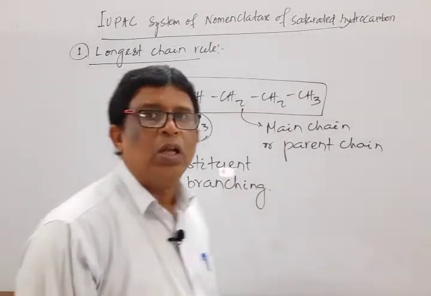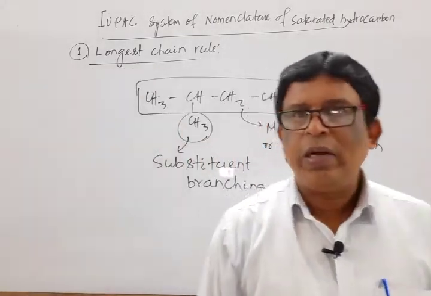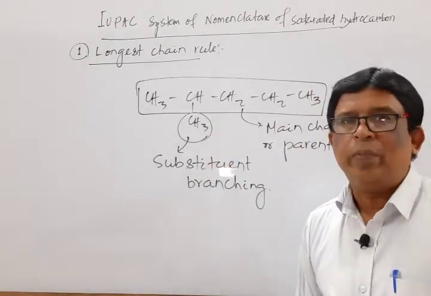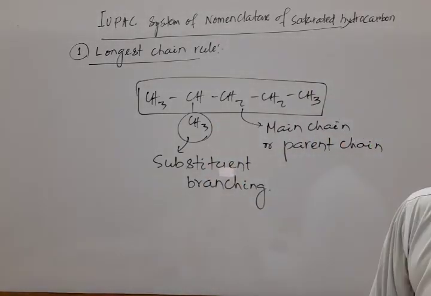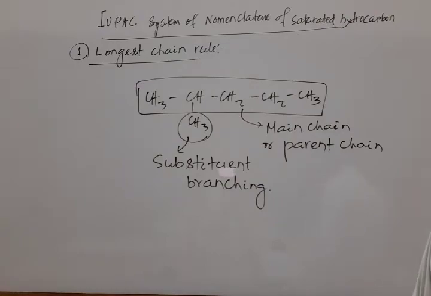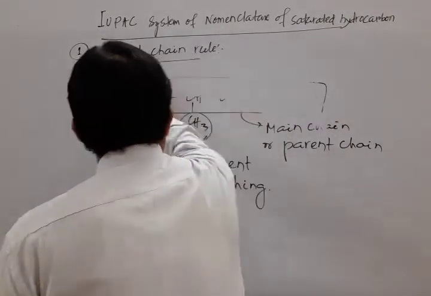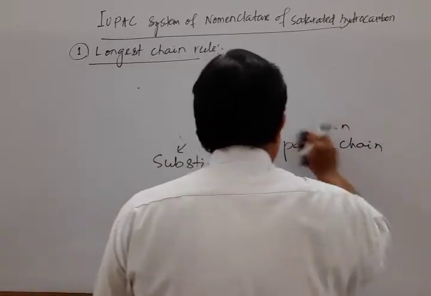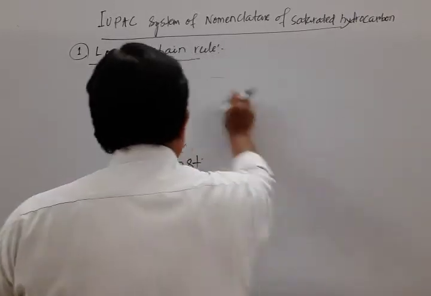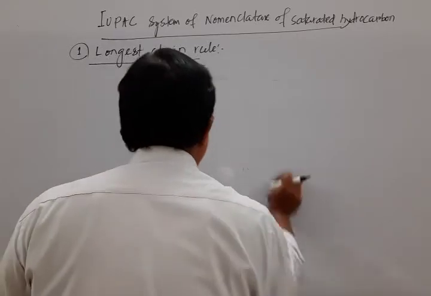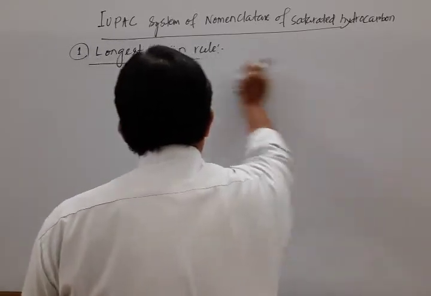Okay, I repeat again. The group which is not included in the main chain is known as the substituent or branching. Again, I write another structure, mark that. The most important thing we have to remember is that the main chain or parent chain may or may not be a straight chain.